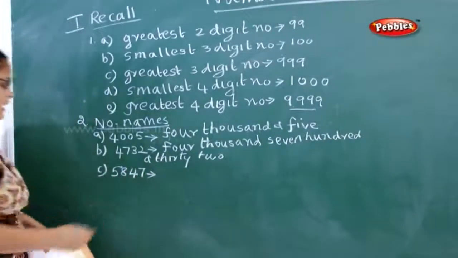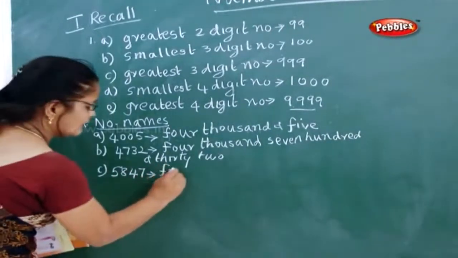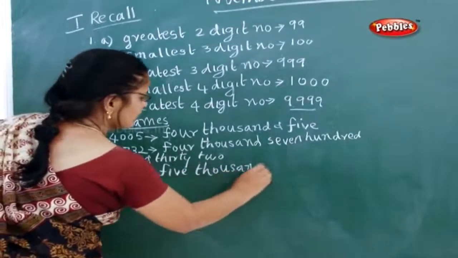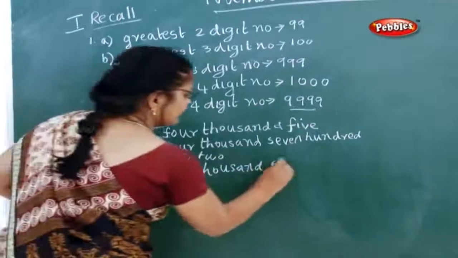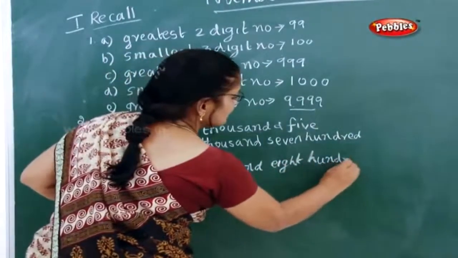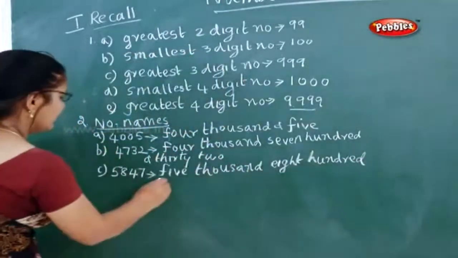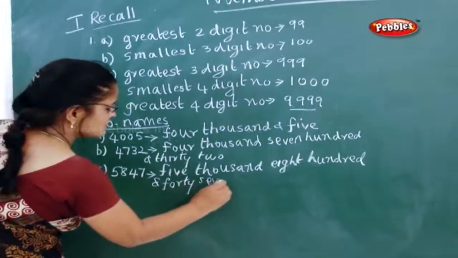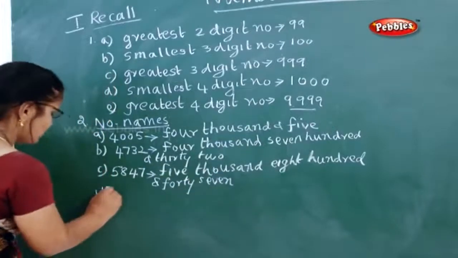Now how will you write this 5847? 5000, 800, and 47. Now what is the next one?